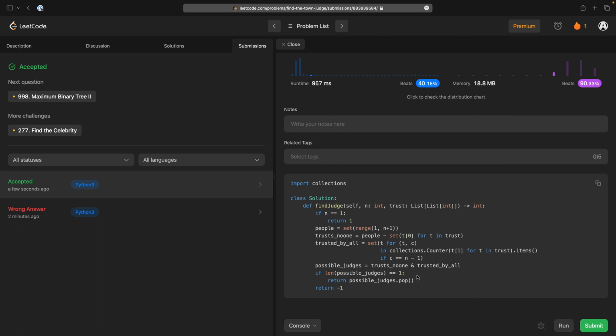There's nothing clever in it. It's just the use of sets and logic. Who are the people? Who are the people that trust no one? Who are the people that are trusted by all? Who's in both of those sets? And if there's exactly one person, make it that. They are the judge. It is a direct translation of the problem statement. I love code like that.